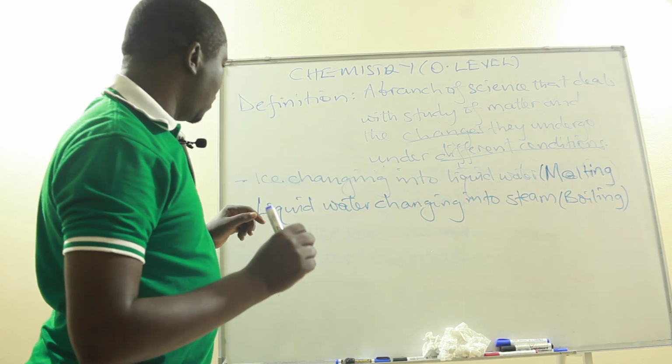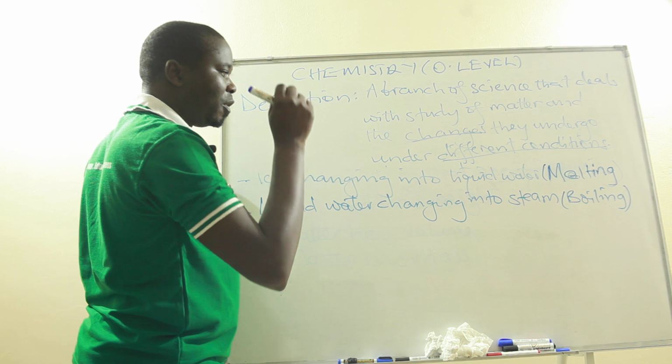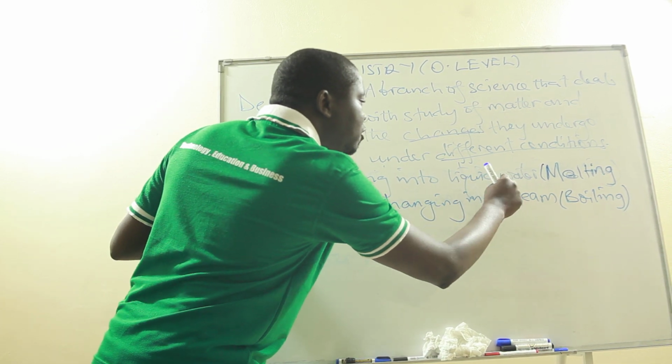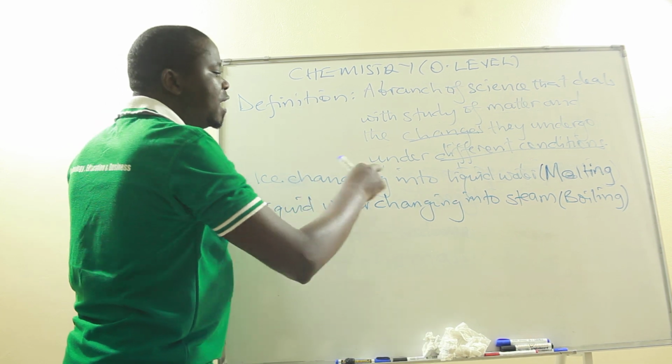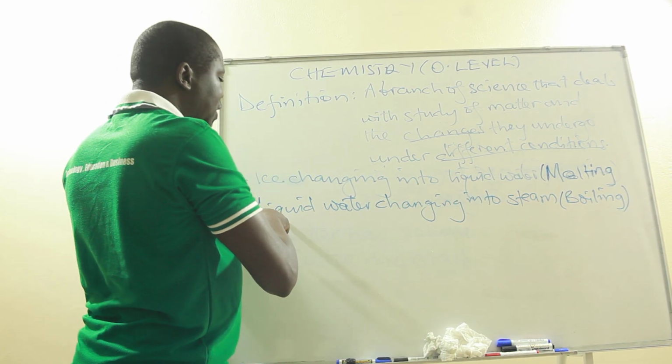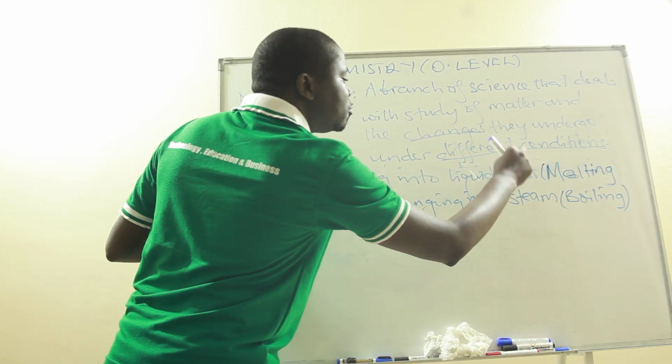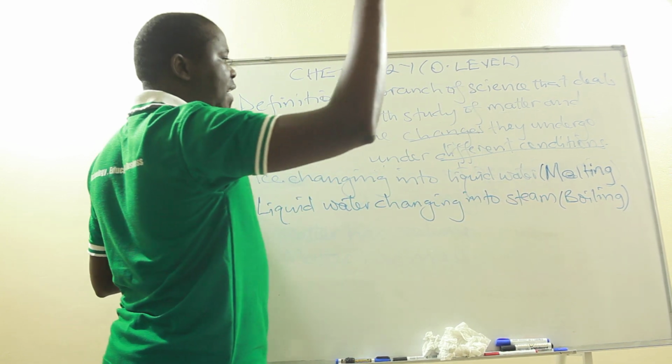I want us to know that ice is water in the solid state. Then this liquid water is also water but in the liquid state. Then we have liquid water changing into steam. Liquid water is water itself. Even steam is water but in the gas state and at a high temperature.